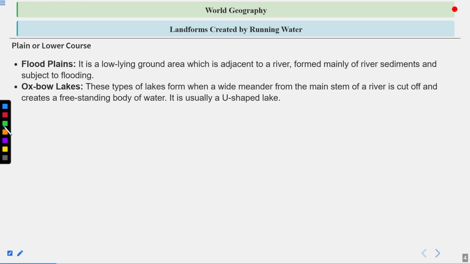Oxbow lakes. These lakes form when a wide meander from the main stem of a river is cut off and creates a free-standing body of water. It is usually a U-shaped lake. So an Oxbow Lake is a U-shaped lake, and it forms when the meandering of a river occurs, and after some meandering, a part of the meander is cut off from the main stream of the river and creates a U-shaped lake. That type of U-shaped lake is called an Oxbow Lake.